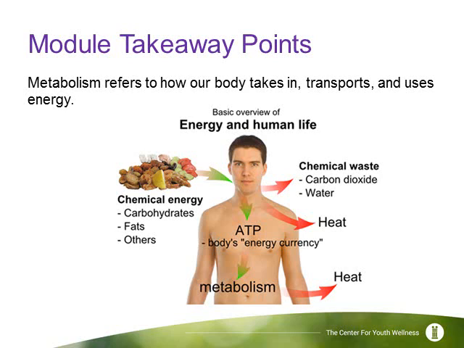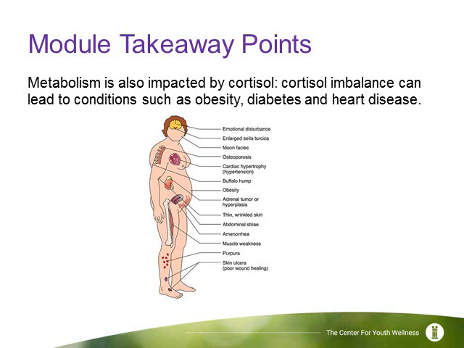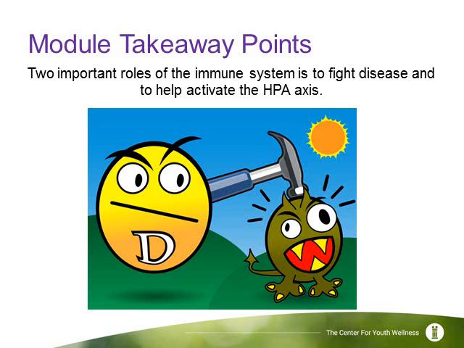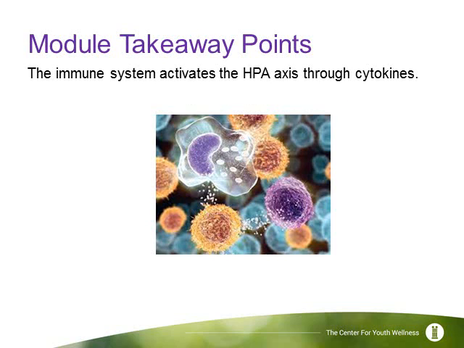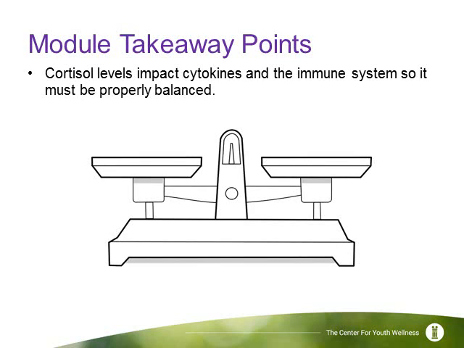Let's go over our module takeaway points. Metabolism refers to how our body takes in, transports, and uses energy. Metabolism is also impacted by cortisol. A cortisol imbalance can lead to conditions such as obesity, diabetes, and heart disease. Two important roles of the immune system are to fight disease and to help activate the HPA axis. The immune system activates the HPA axis through cytokines. Cortisol levels impact cytokines and the immune system, so it must be properly balanced.